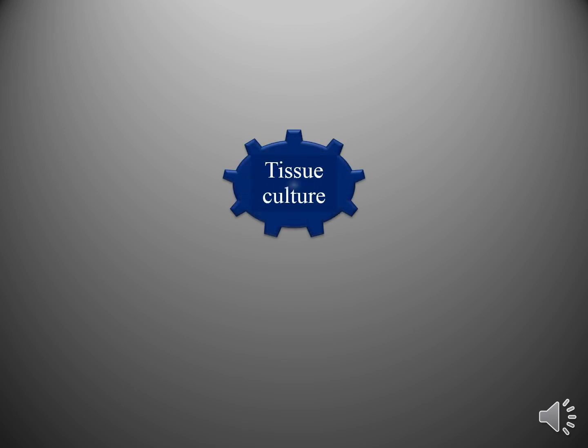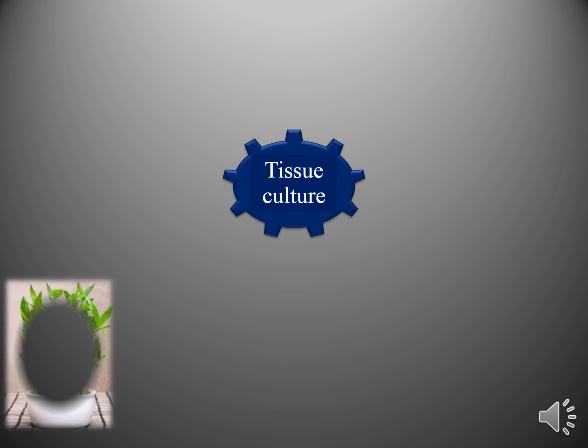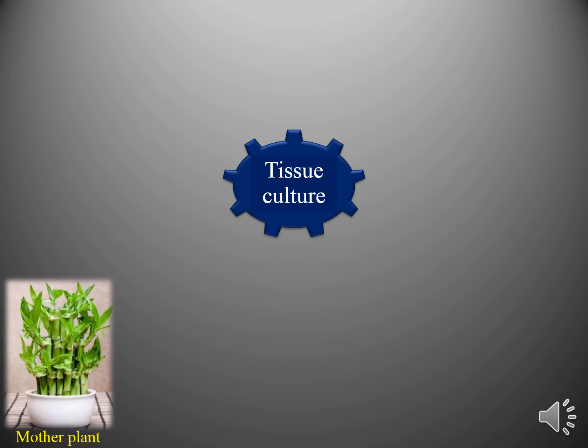Now we will try to get an idea about tissue culture from this figure. Dear students, it is the mother plant. That means we will culture the tissue of these plants. That's why it is called mother plant.